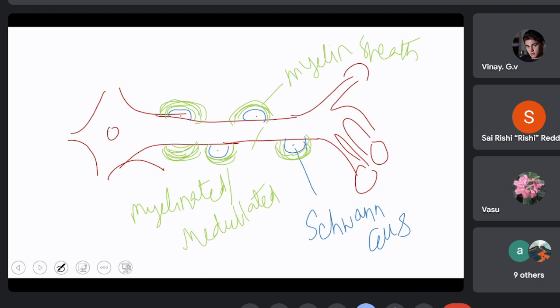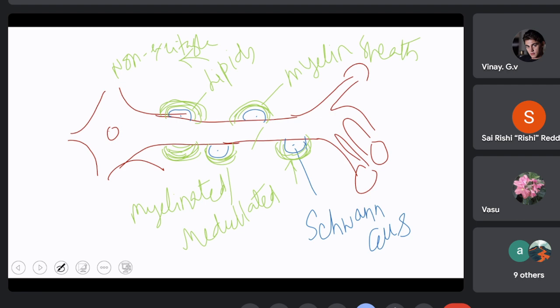And what is the significance of this myelin sheath? Okay, the myelin sheath is mainly made up of lipids. Lipids are non-excitable. That means in the region where the myelin sheath is present, whenever you give a stimulus here, the nerve is not going to be excited.